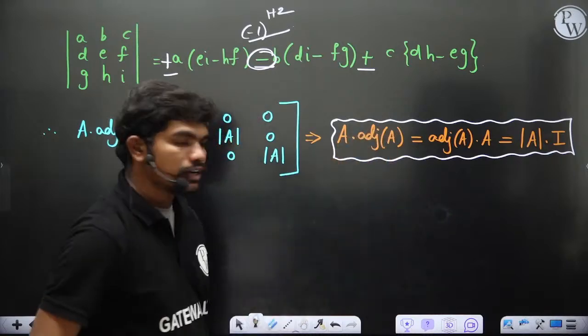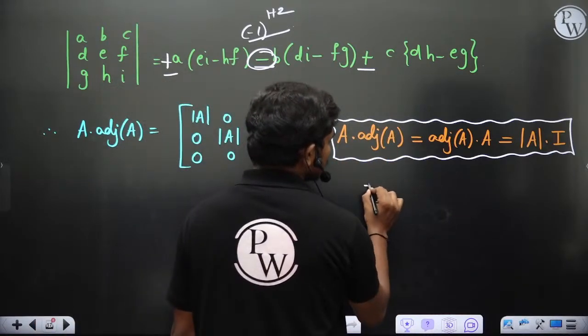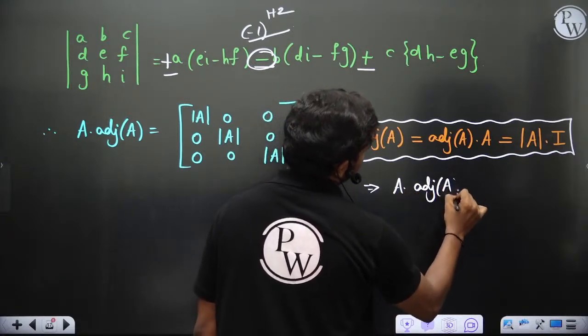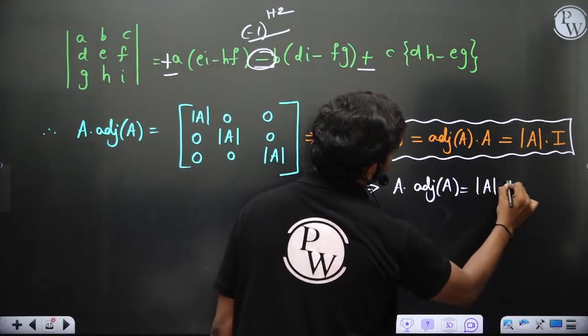A into adjoint A is equal to det A into I, of course. So this tells you A into adjoint of A is equal to det A times I, of course.